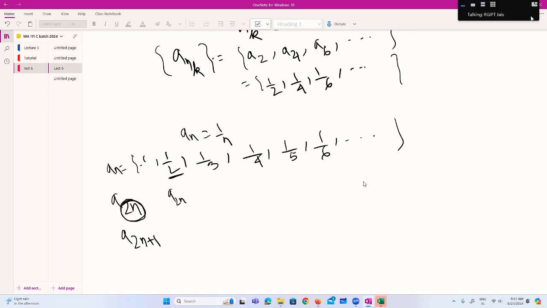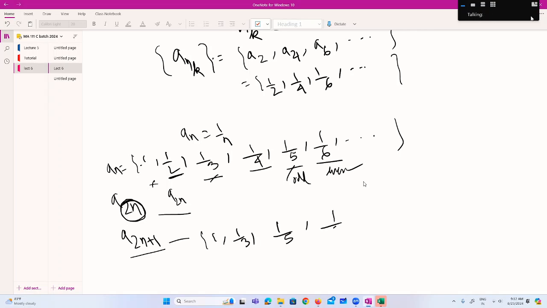If we take 2n plus 1 or 2n minus 1, we will get all these odd terms. So this is a sequence of all odd terms. Here you have already seen, this is nothing but a_{2n}. Is it clear now?